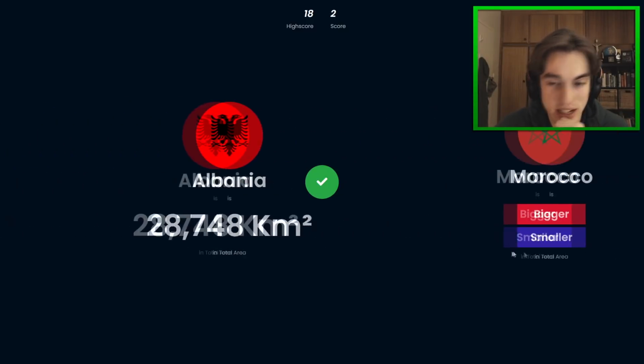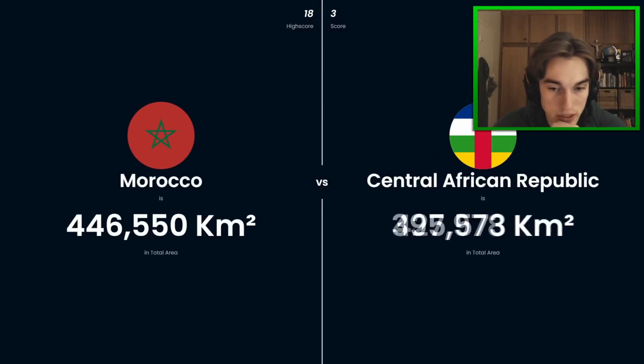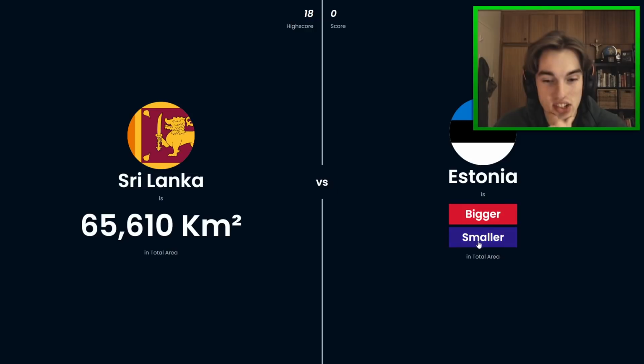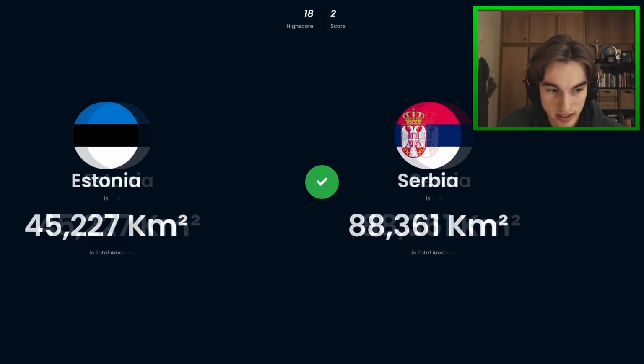Okay, so Albania is a tiny country. We know that, and Morocco is pretty big. And Central African Republic would definitely be smaller. No, it's not. Looking at the map. Yeah. Okay, I see that. So Estonia is smaller than Sri Lanka. Only just. And Serbia is bigger than Estonia.